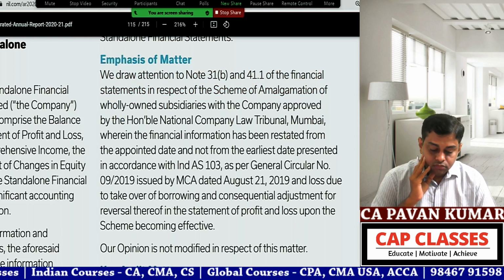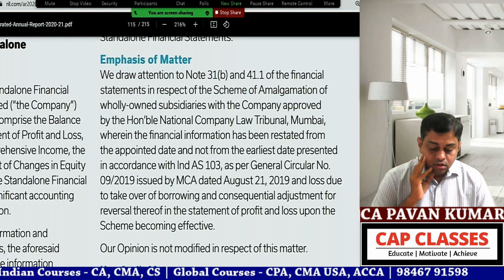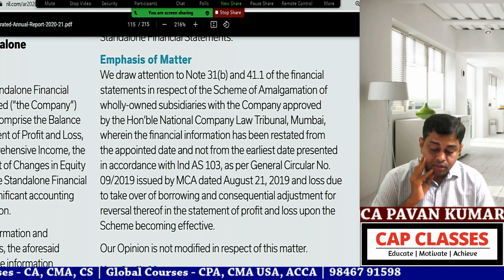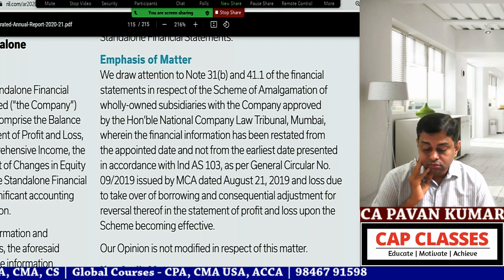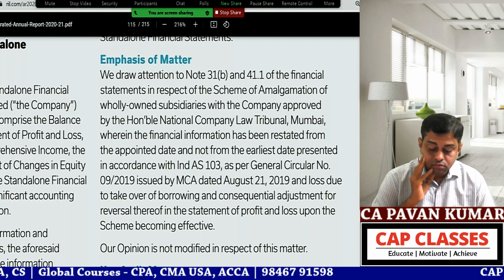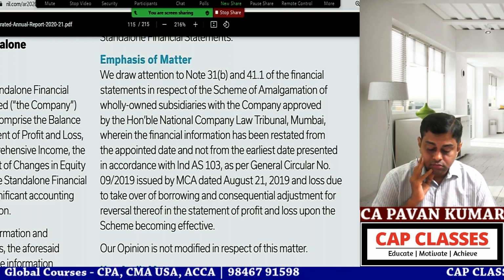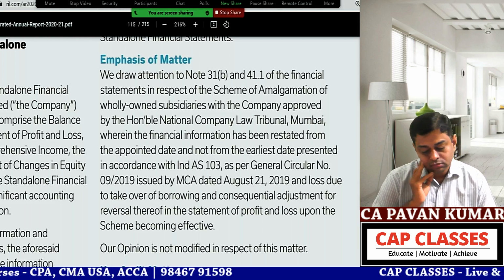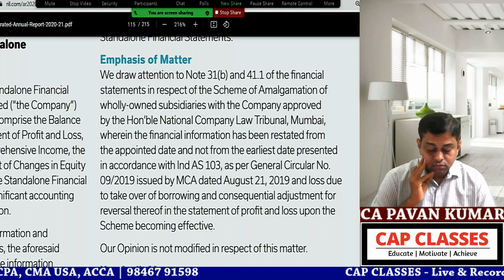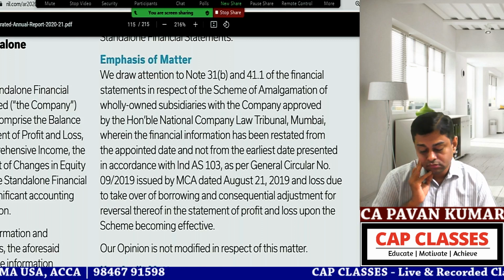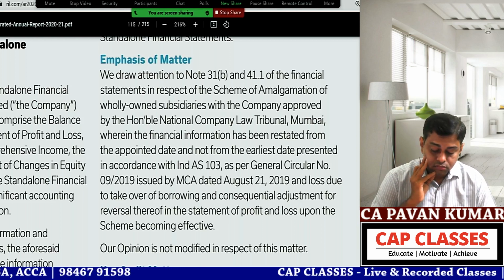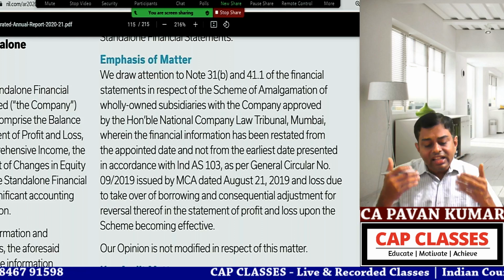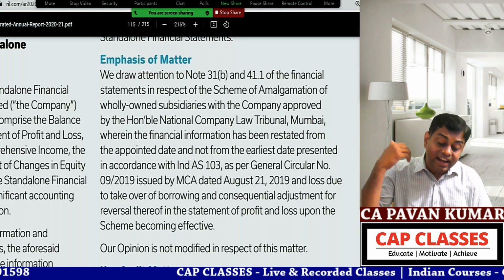In respect of the scheme of amalgamation of wholly owned subsidiaries with the company approved by the Honorable National Company Law Tribunal, Mumbai, wherein the financial information has been restated from the appointed date and not from the earliest date presented in accordance with Ind AS 103 as per General Circular Number 9/2019 issued by MCA dated August 21, 2019, and loans due to takeover of borrowing and consequential adjustment for reversal thereof in the statement of profit and loss upon the scheme becoming effective. Our opinion is not modified in respect of this matter. Okay, all of you read the emphasis of matter paragraph again.